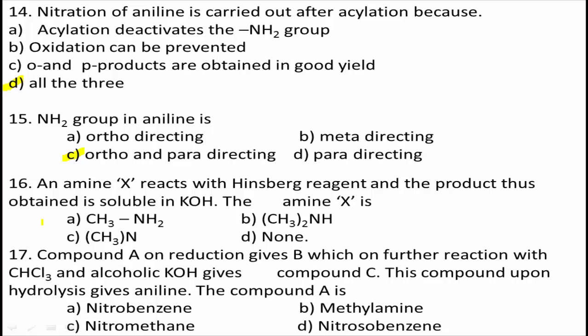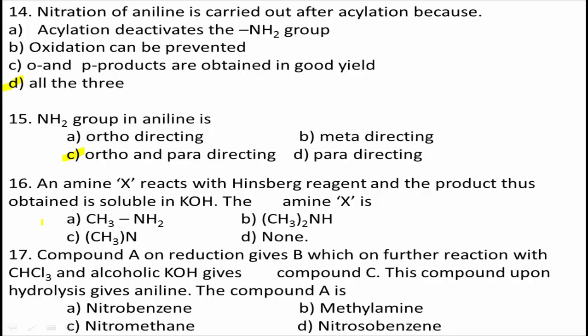Next, question number 16. An amine X reacts with Hinsberg reagent and the product thus obtained is soluble in KOH. The amine X is: option A CH3NH2, option B (CH3)2NH, option C (CH3)3N, option D none.